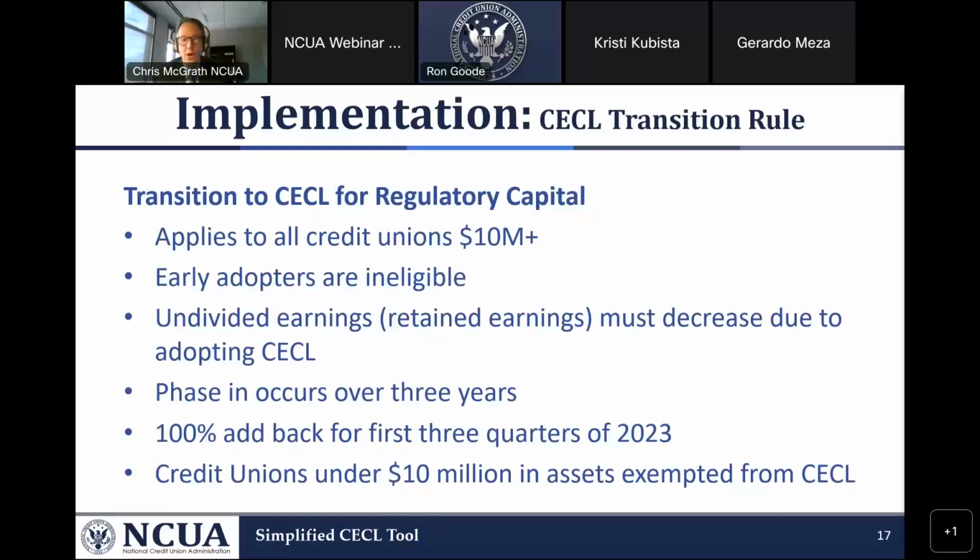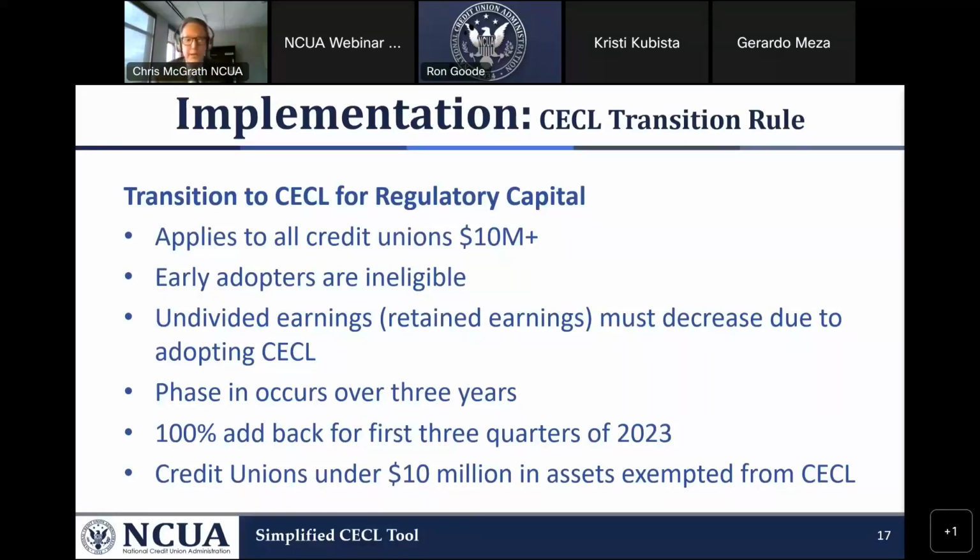This happens all outside the general ledger. The CECL transition rule provides a benefit to the net worth ratio for prompt corrective action of adding back the day one adjustment. And that day one adjustment is going to be amortized over 3 years. There's a slide coming up shortly on that.